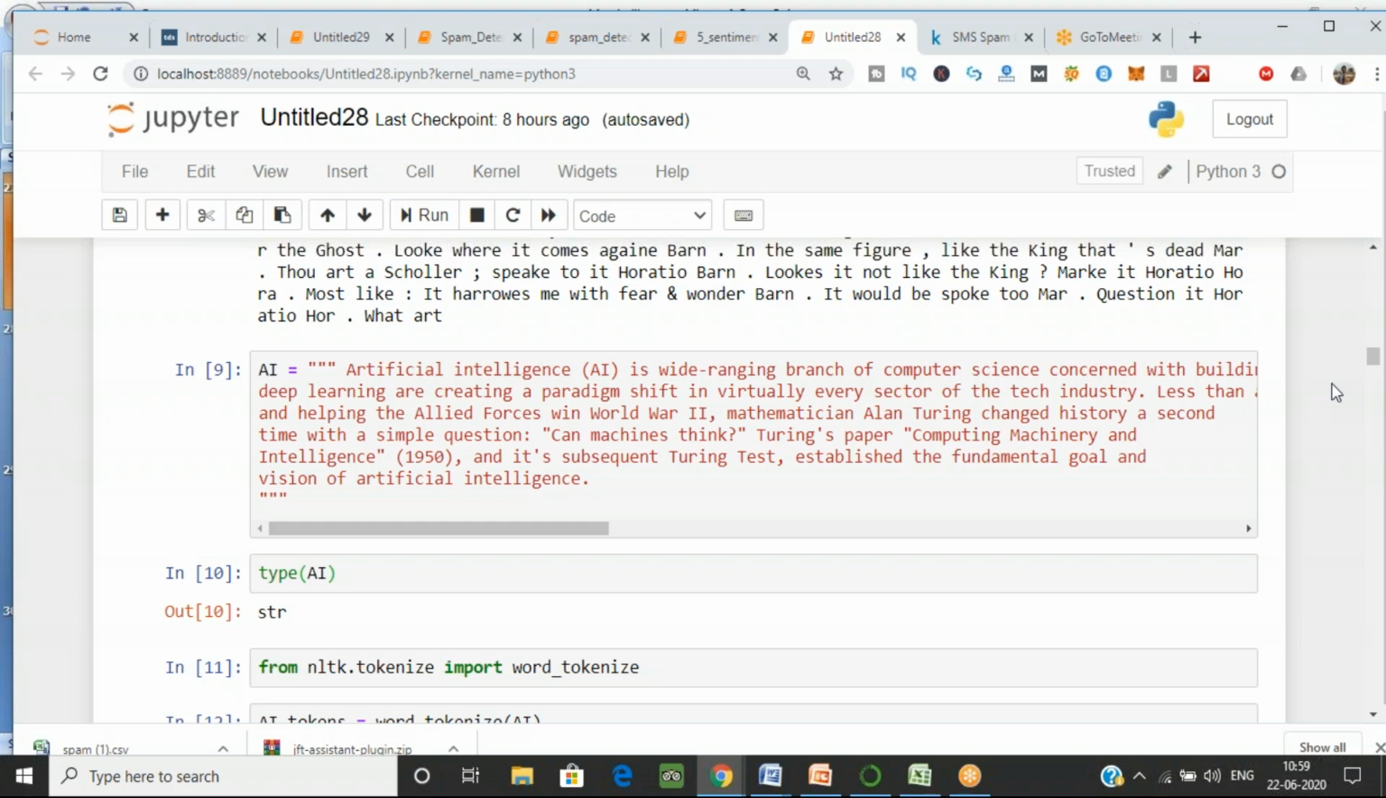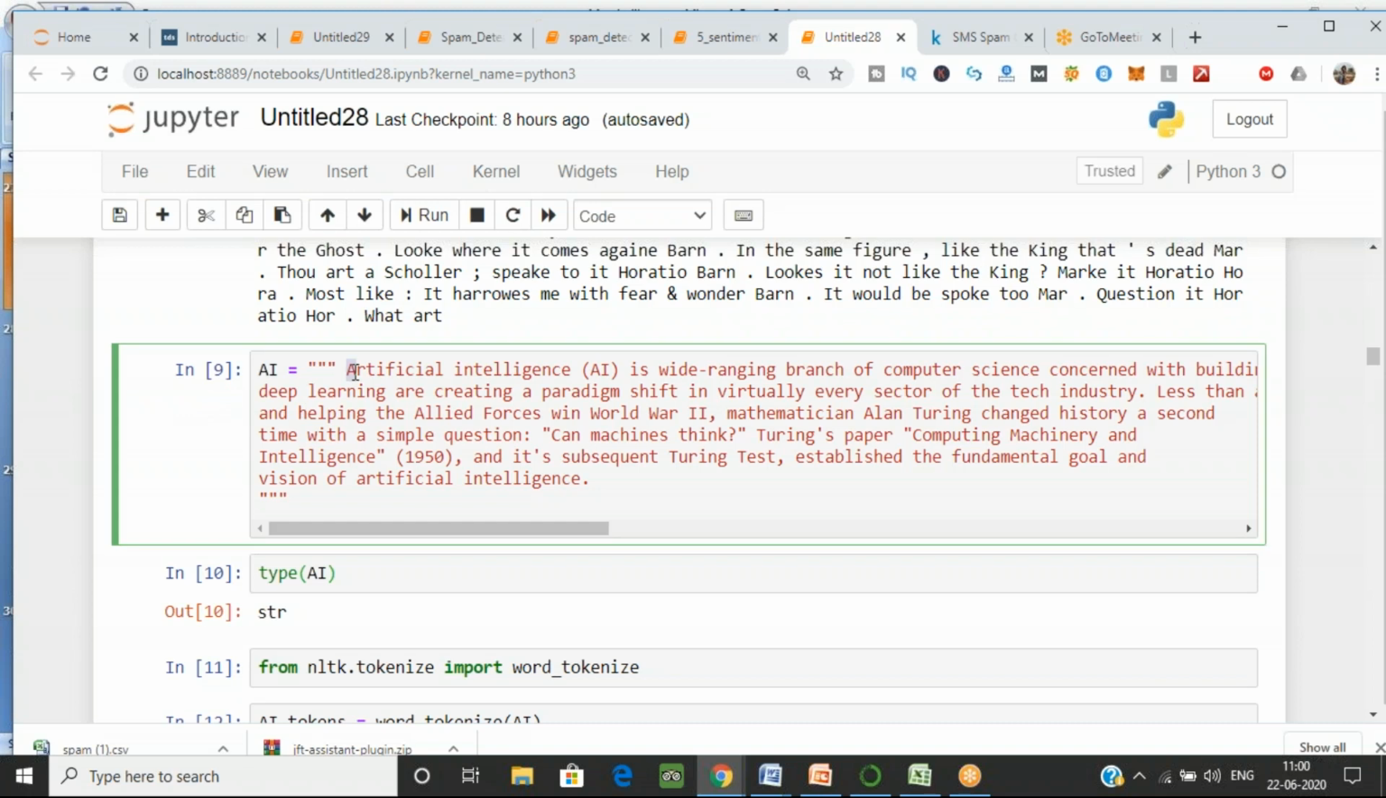No, it's not necessary. Just try without that. Should I copy the artificial intelligence paragraph for you, or will you write anything about yourself? Just tell me. Should I copy? Okay, I'll copy for you, Rakesh. Okay, no problem.